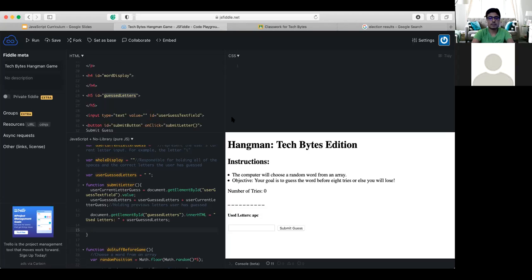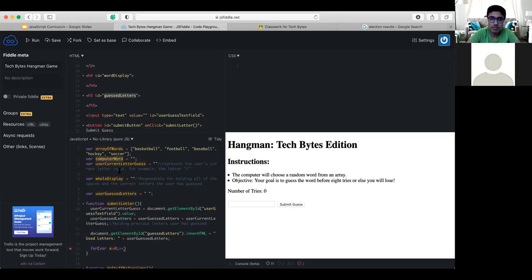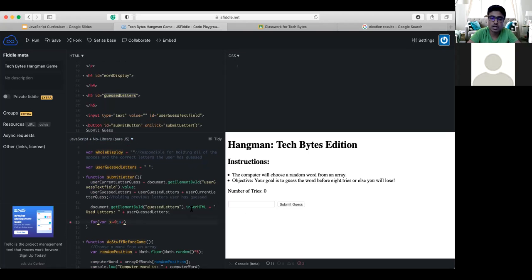So guys, firstly what I'm going to do is create a for loop, say for var x equals 0, x is less than. Now what condition, how many times will this for loop be running? Well, this for loop is going to be running however many letters long our word is. So however long our computer word is. So var x is going to be less than computerWord.length, and then increment x by 1. Add those opening and closing squiggly brackets like such.